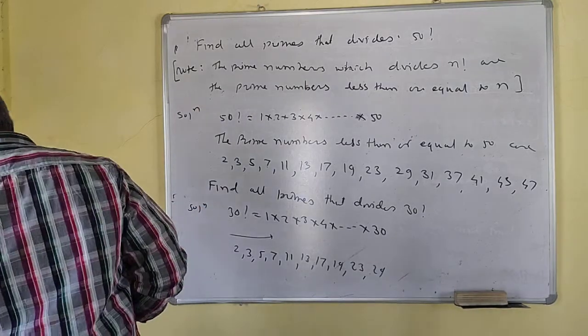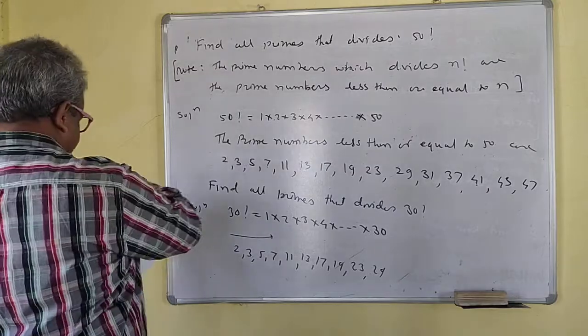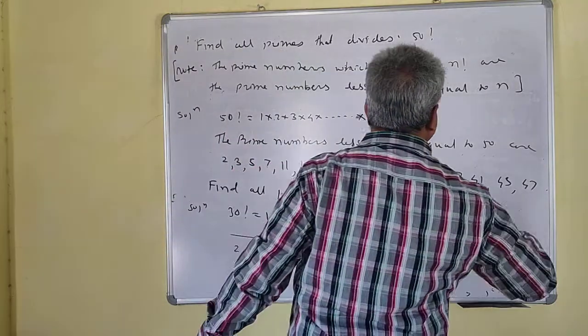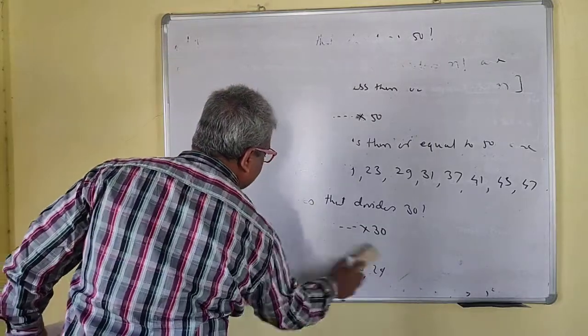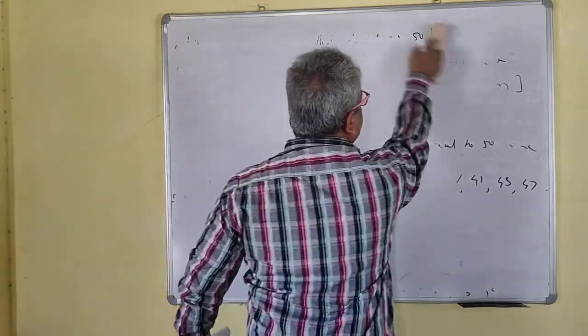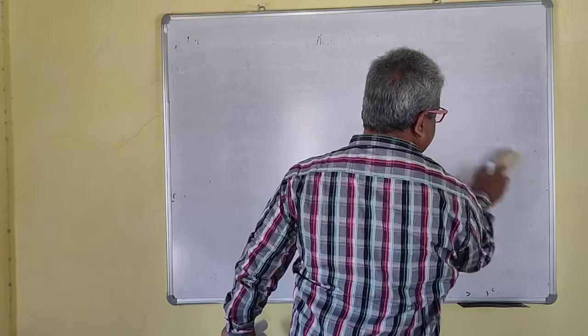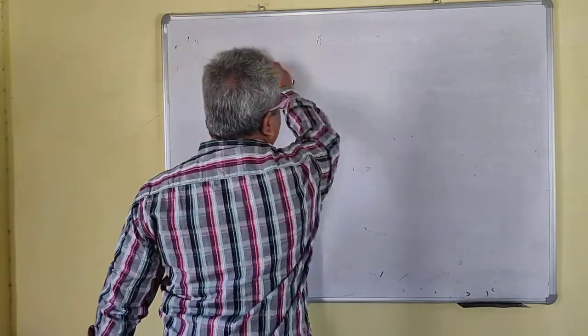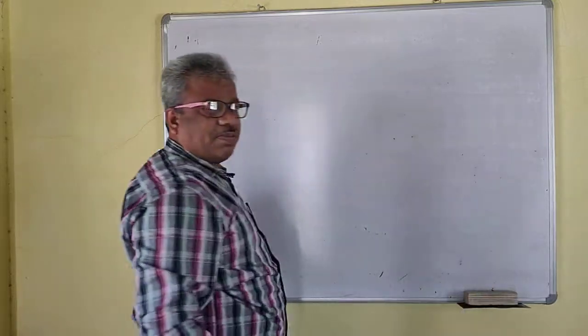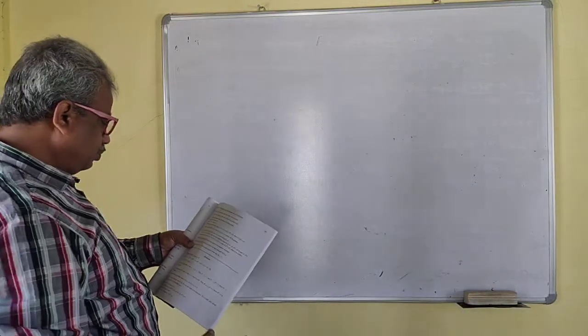Take the next problem. This is very important now. How many prime numbers divide n factorial? I only have to find the primes which are less than or equal to n.